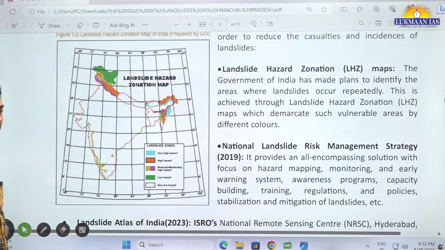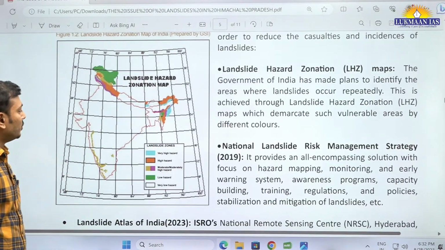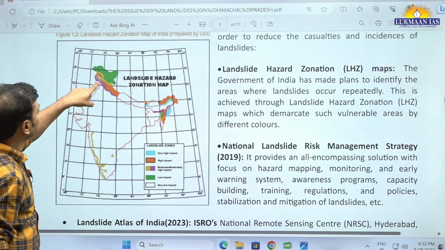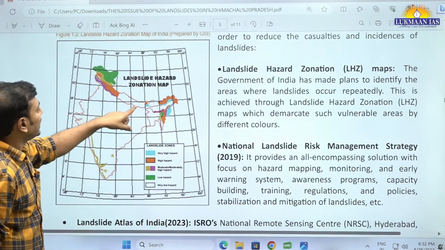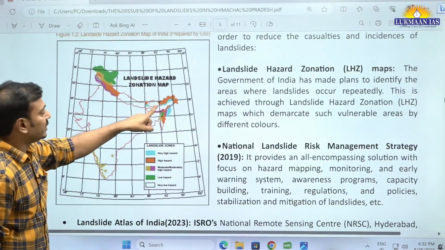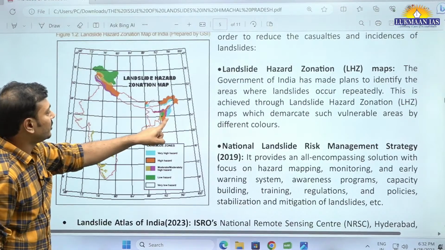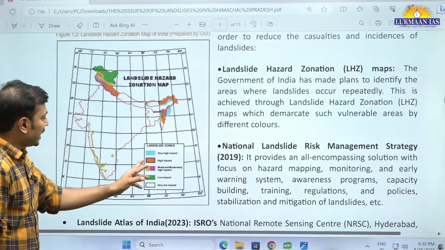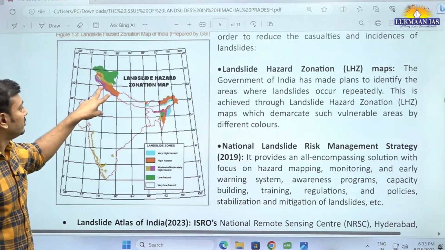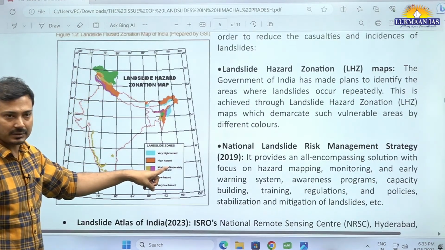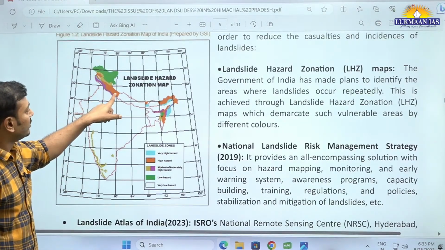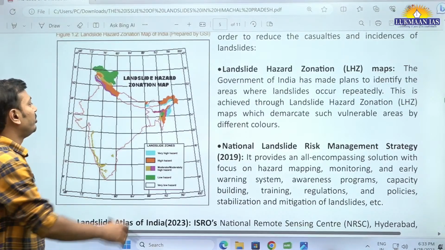Landslide zonation map. Very high hazard: you can see this region, Jammu and Kashmir, some regions of Darjeeling and Sikkim, then Arunachal Pradesh and some northeastern states. High hazard: most of Himachal Pradesh and Uttarakhand come under high hazard, and the remaining part of Arunachal Pradesh.